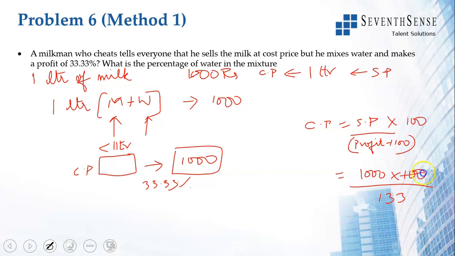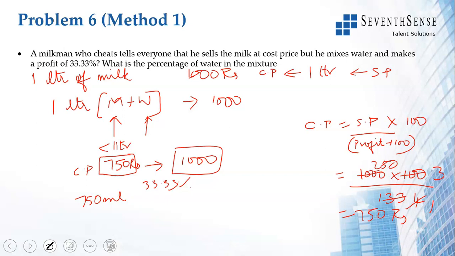When you do that, 3 4 ones are 250s are, you will get 750 rupees. So what does 750 as the cost price mean? It means water is 0. So he is selling 750 ml of milk with 250 ml of water.